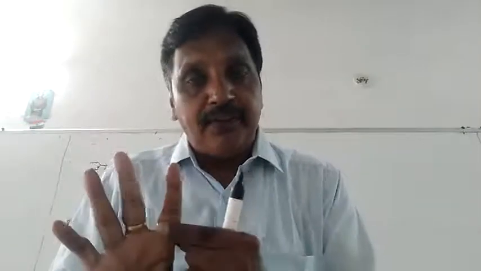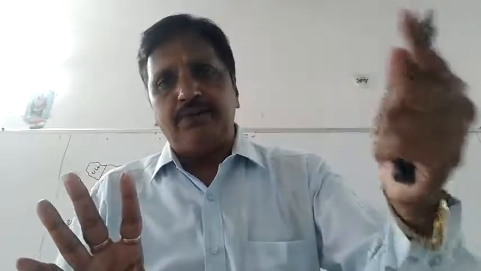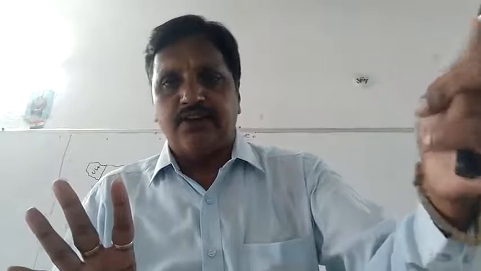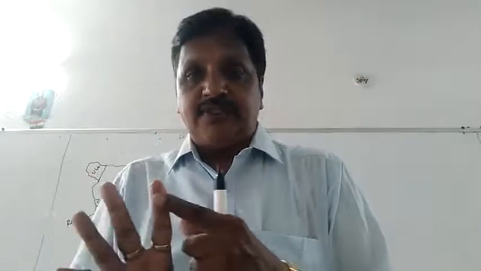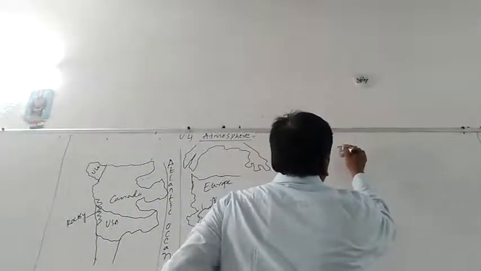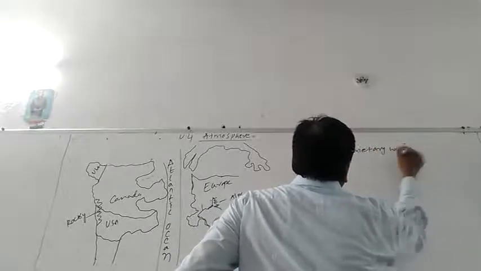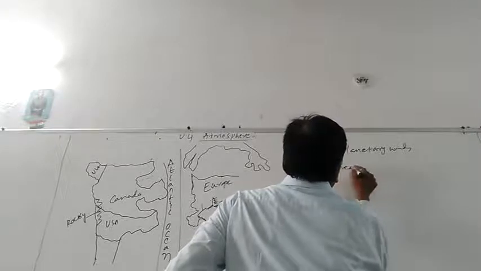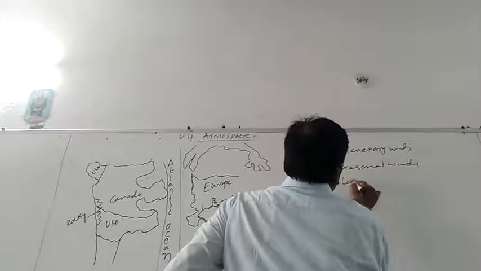Now I will be explaining the next types of winds. Winds are of three types. Planetary winds, which are also called prevailing winds or permanent winds, got divided into three types: trade winds, westerlies and polar easterlies. Yesterday completed. Today: planetary winds, seasonal winds, local winds. What are the three types of winds? Planetary winds, seasonal winds, and local winds.